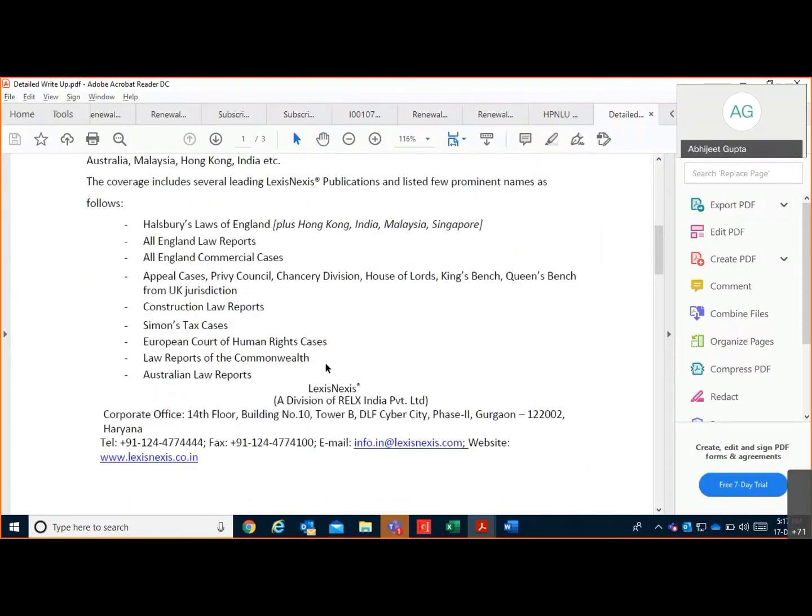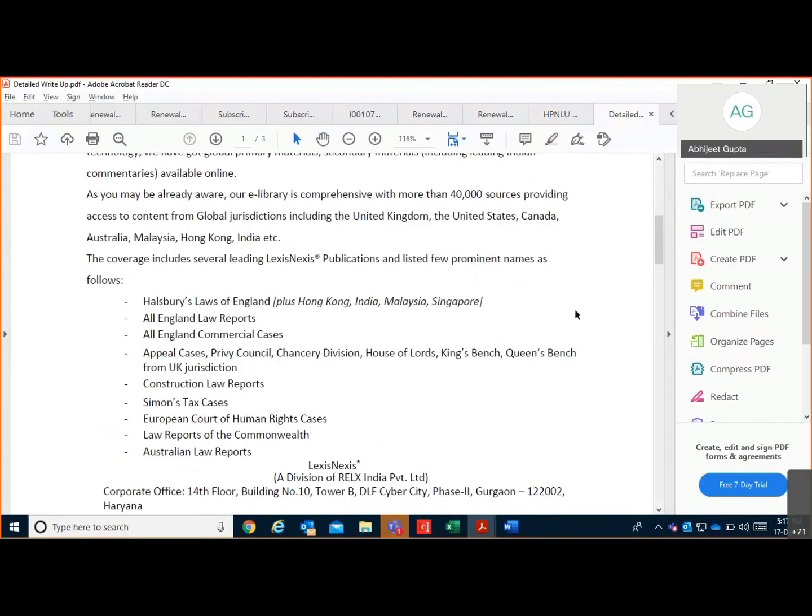If I talk about the jurisdictions covered in this particular database, as I already mentioned, the entire India content along with the Commonwealth coverage and the United States of America. And the important source names covered in this database are Halsbury's Laws of England, Hong Kong, India, Malaysia, and Singapore.